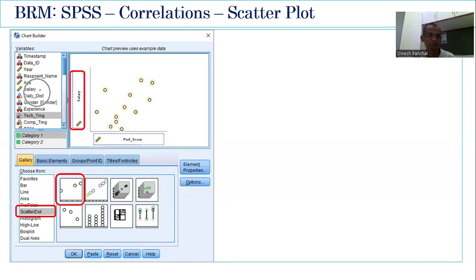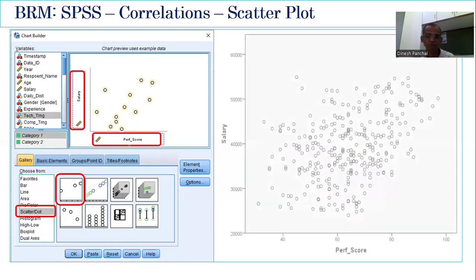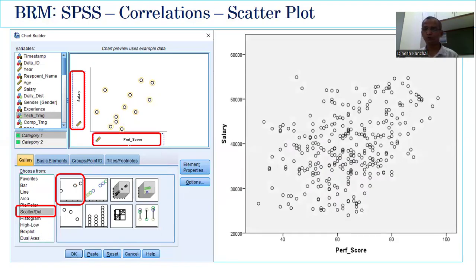bring the salary part, because we are trying to check the correlation between performance and salary, right? So bring the salary part here, and bring the performance part here, performance variable here. Once you do this, click OK, and you get a scatter plot. Now look at the scatter plot.